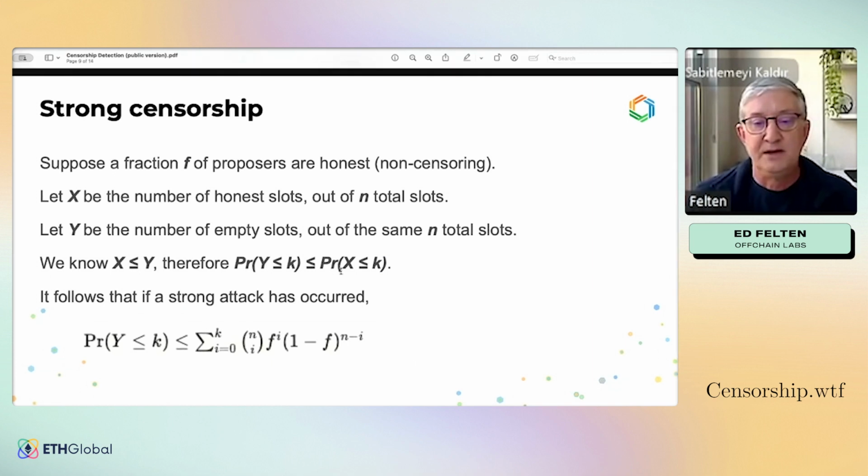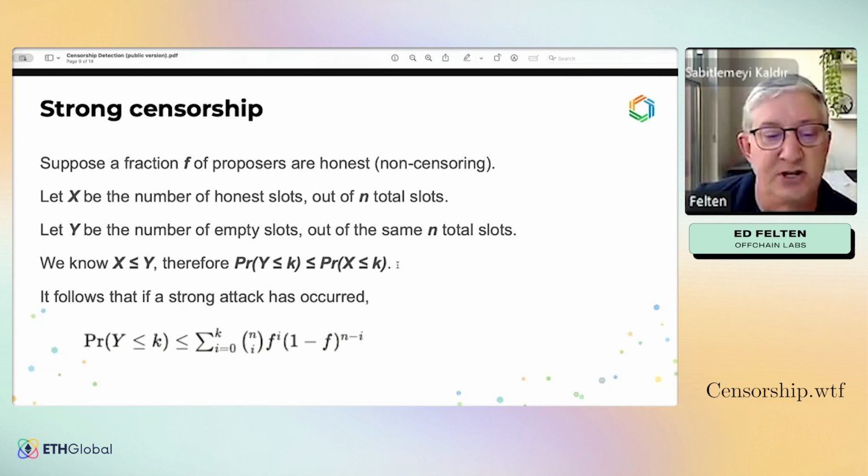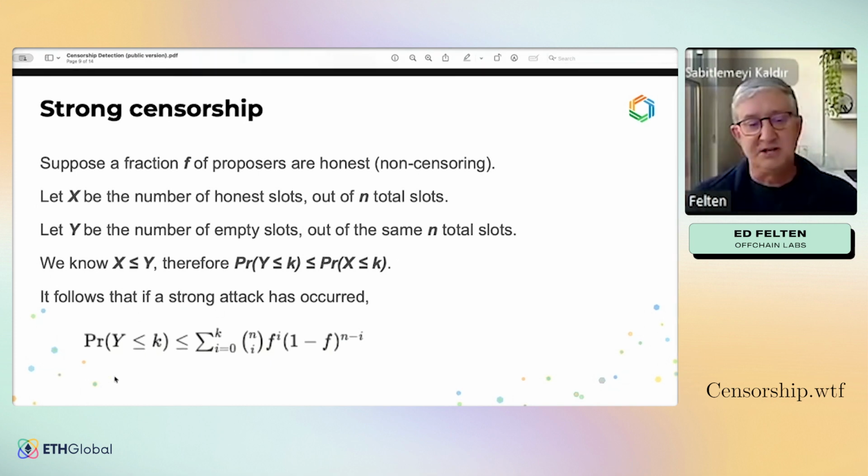It follows that the probability that y, the number of empty slots, is less than some bound can't be bigger than the probability that the number of honest slots was less than that bound. So if a strong attack has occurred, we have this equation at the bottom: the probability that the number of empty slots was less than k, given that an attack has occurred, is upper bounded by this binomial formula, which is just the probability that x is less than or equal to k, copied over from the previous slide.